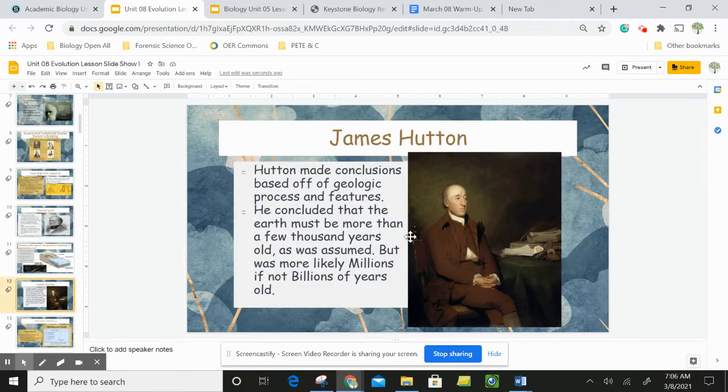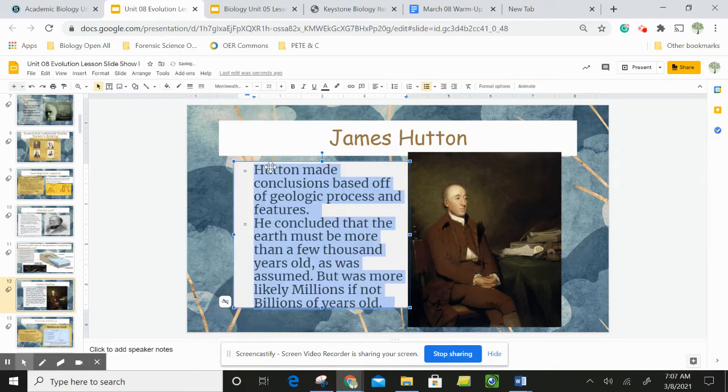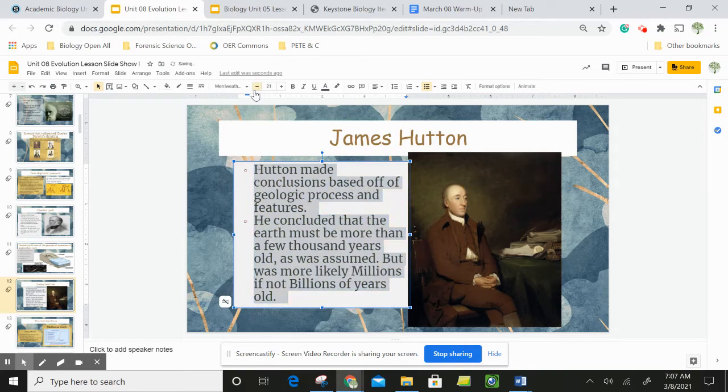James Hutton also was involved in the geological study of the Earth, and he concluded that the Earth must be more than just a few thousand years old, which was originally assumed, but maybe millions, maybe billions of years old. And this got people pretty angry, and you can imagine why. The commonly accepted belief was that the earth was just a couple thousand years old, right?